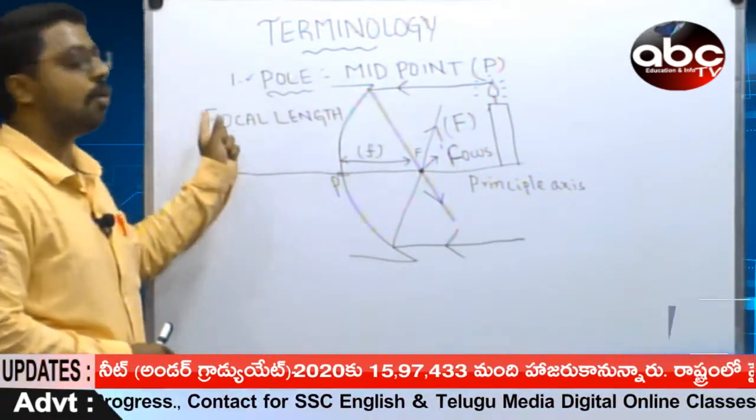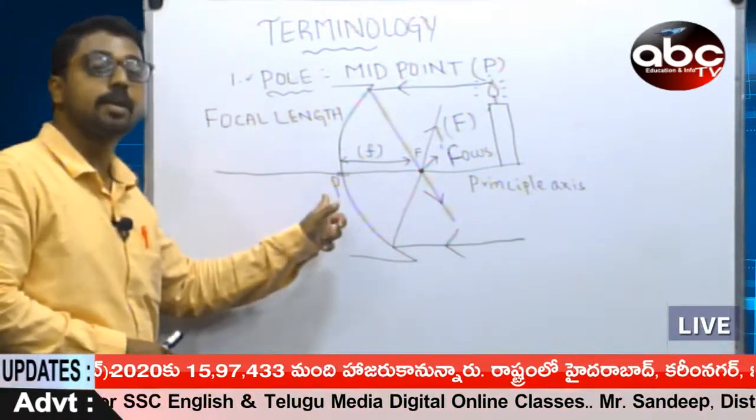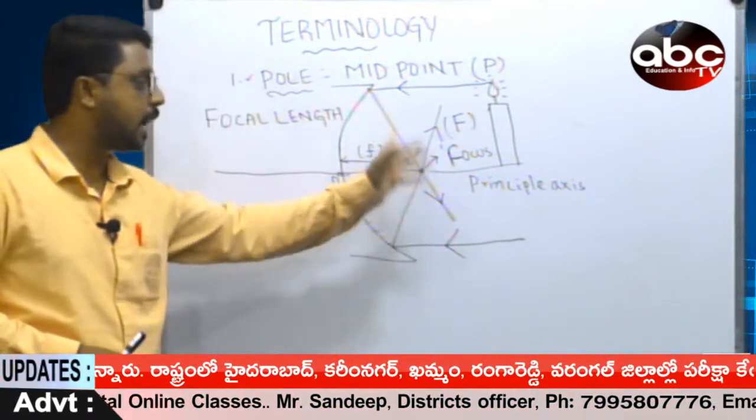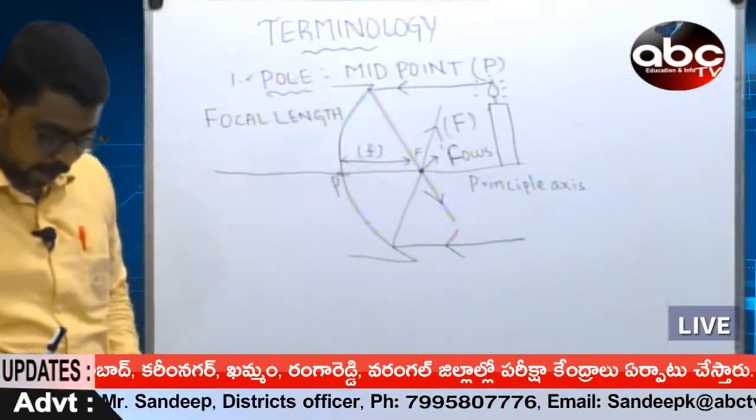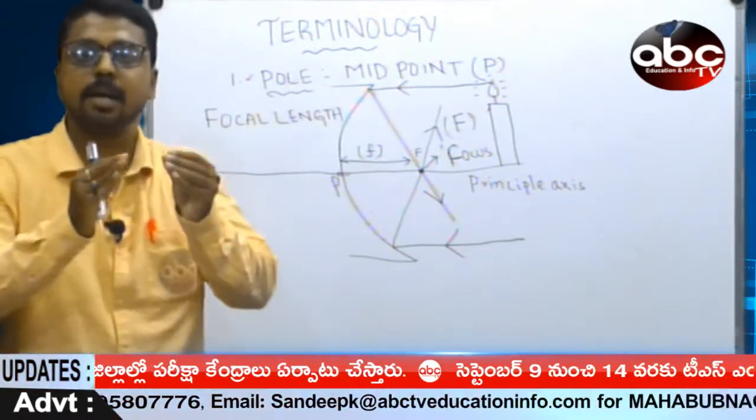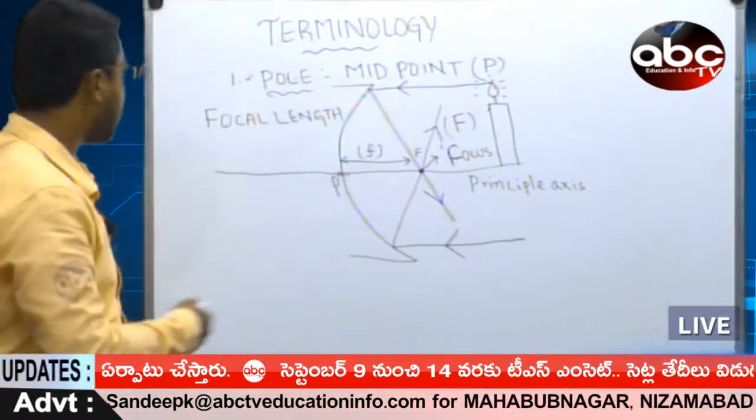What is a focal length? Focal length is nothing but the distance between pole and focus. Distance between pole and focus. Acha, I'll just give you a small example. This is a little bit confusing to the students. What is that?